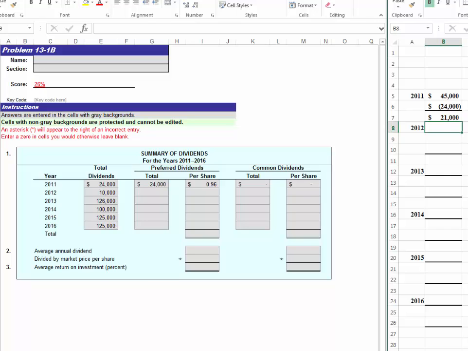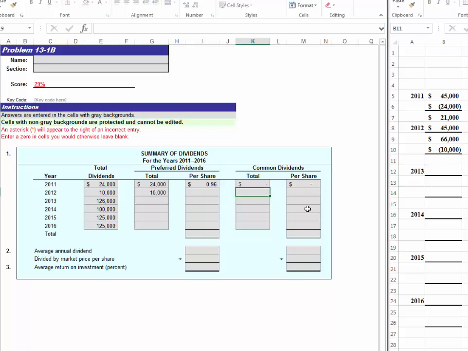We know that it takes $45,000 to pay 2012's dividends, which would mean that it would take these two amounts added together to be caught up and not have any dividends in arrears, which means it would take $66,000 in 2012 to actually get caught up with the arrears amount in the preferred dividends. With the board of directors only allocating $10,000 for dividends, this would mean that the preferred stockholder is receiving all of the dividends in 2012.